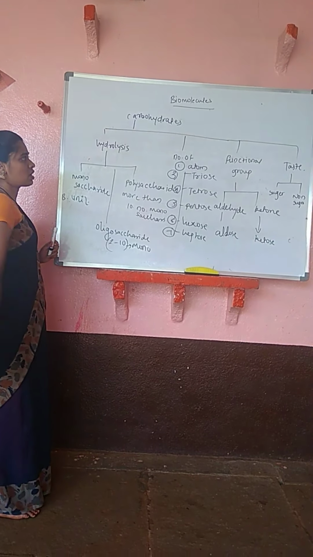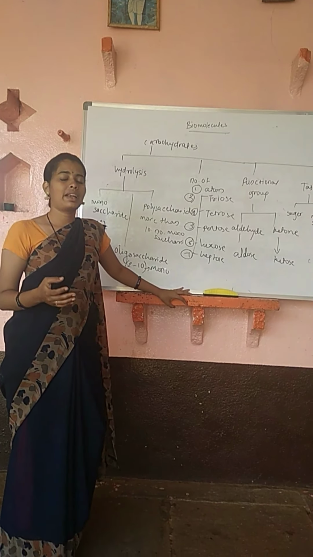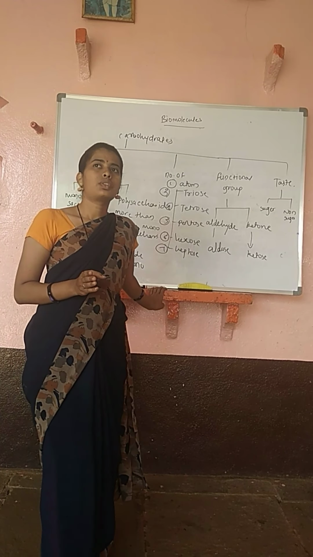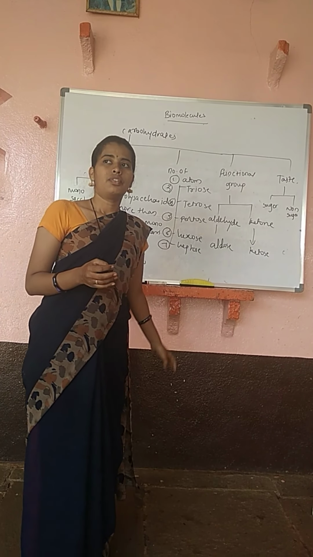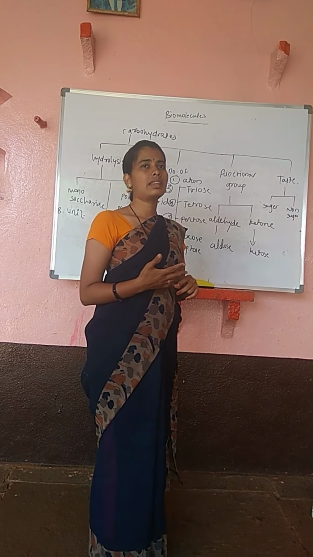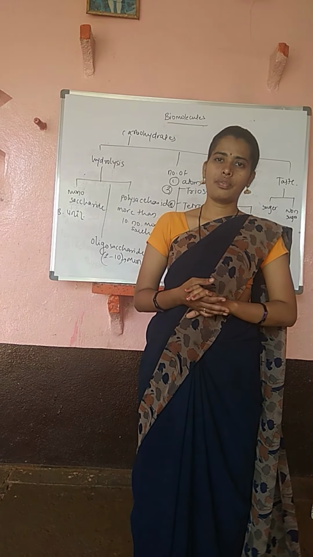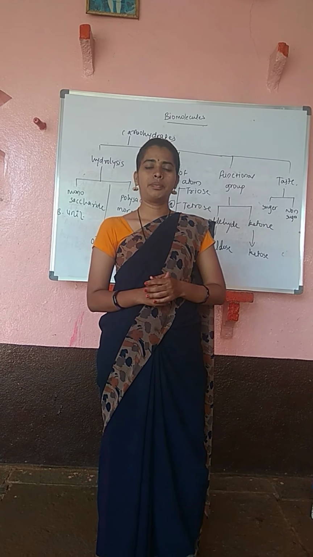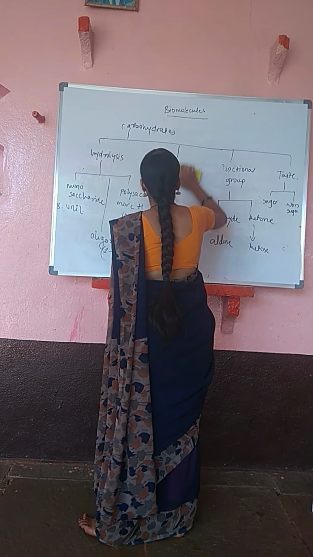After the classification of carbohydrate, we had studied about 2 monosaccharides, that is glucose and fructose. In that, we had studied the structure of glucose on the basis of chain structure of glucose, Fischer structure of glucose, and Haworth structure of glucose. After that, we had studied fructose. In the same manner, we had studied the chain structure of fructose, Fischer structure of fructose, and Haworth structure of fructose. After completing monosaccharide, we had studied disaccharide.